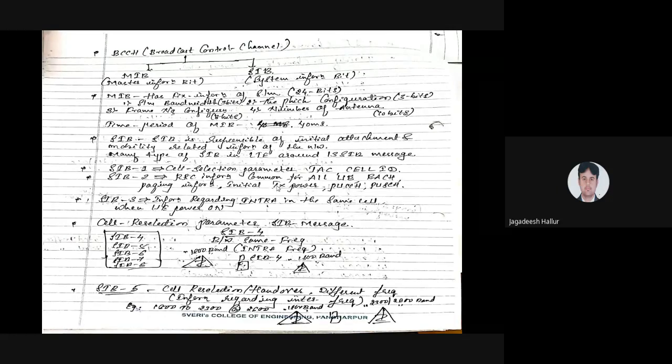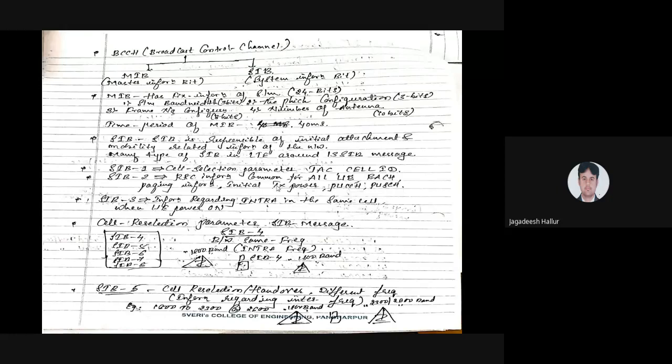After the random access channel, the next channel required is the dedicated control channel, that is DCCH. And paging information has to take place. Paging is nothing but a broadcast; a brief message has to be sent, and that is used by this paging information.